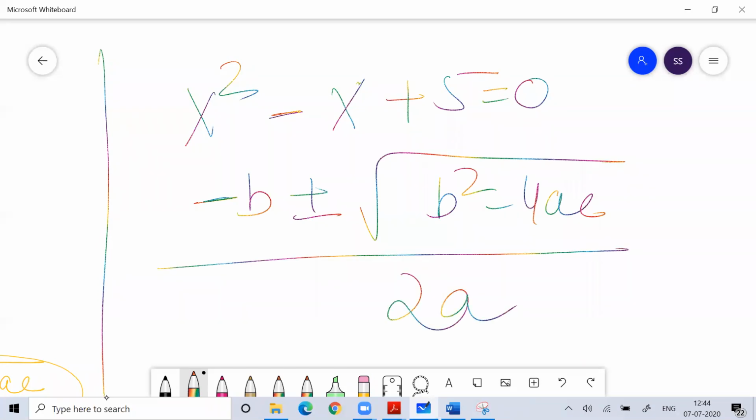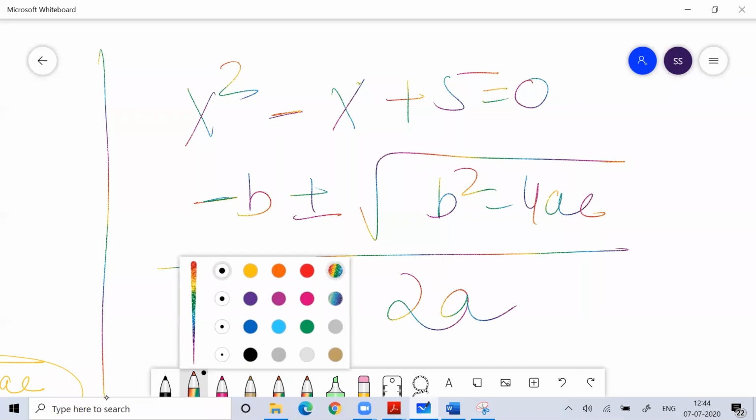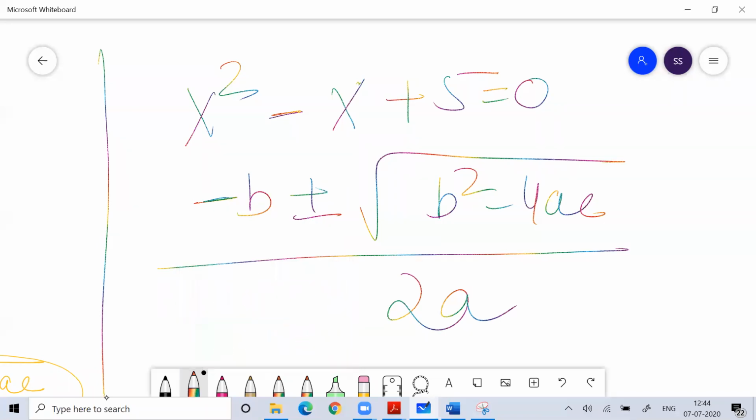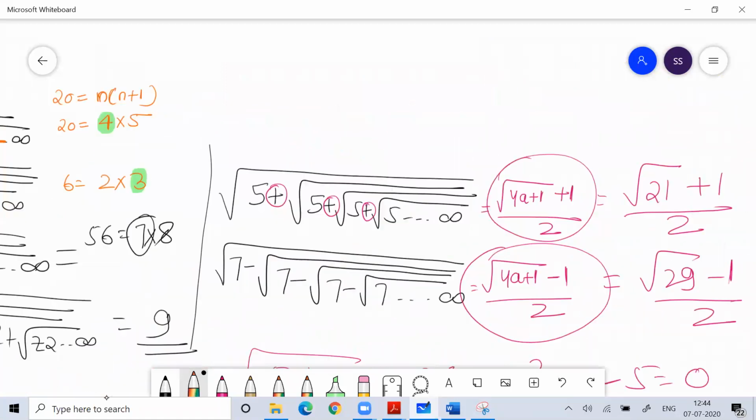You studied this in your schools. With that formula, you can easily solve any question. I think everyone knows quadratic equations. So every question you can solve using that formula. Otherwise, you remember this shortcut.